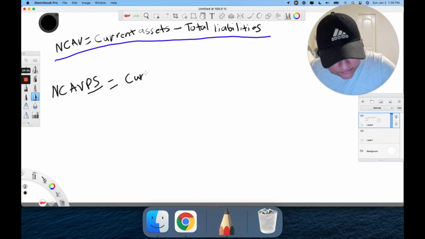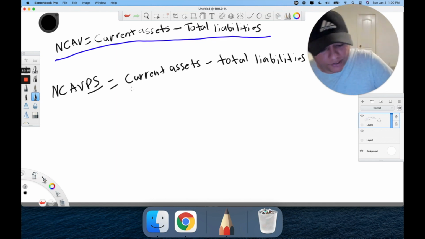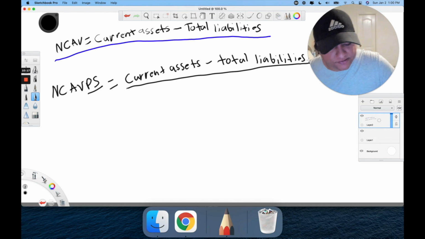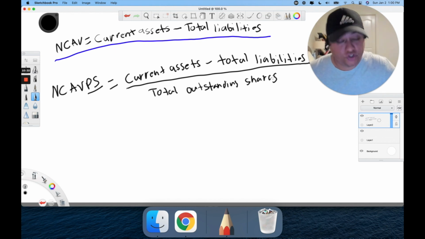So again, it's current assets minus total liabilities, but now we want the per share value, so this is divided by the total outstanding shares.